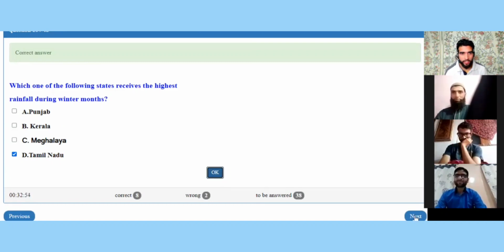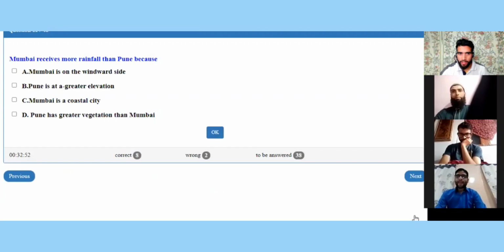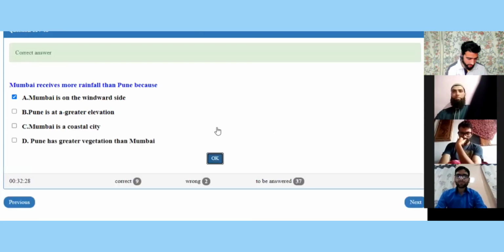The next question for Mr. Abrar on the screen now. Mumbai receives more rainfall than Pune because Mumbai is on the windward side, Pune is at a greater elevation, Mumbai is a coastal city, or Pune has greater vegetation than Mumbai. A. Mumbai is on a windward side. Let me log the answer. Yes, it is the right answer. So 4 more points for Mr. Abrar.